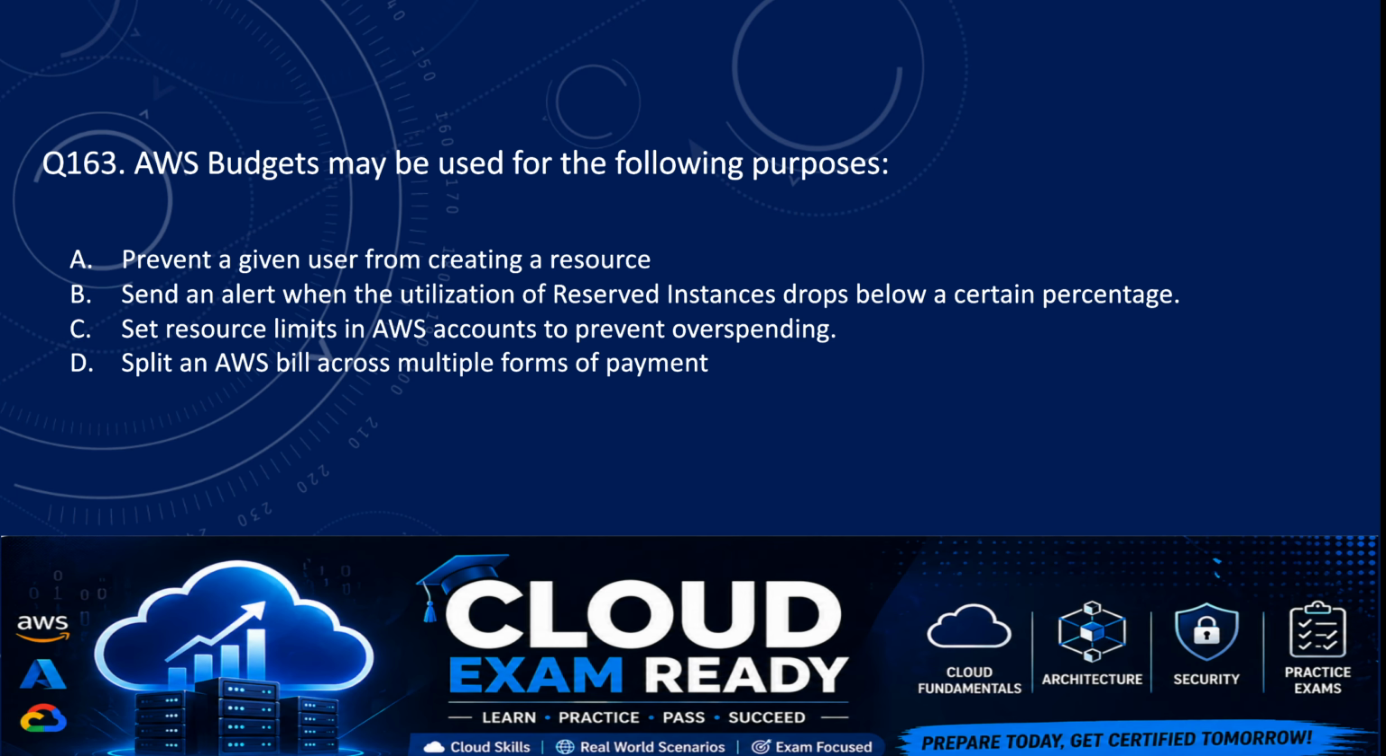So the correct answer here is option B, which is send an alert when the utilization of reserve instances drops below a certain percentage.